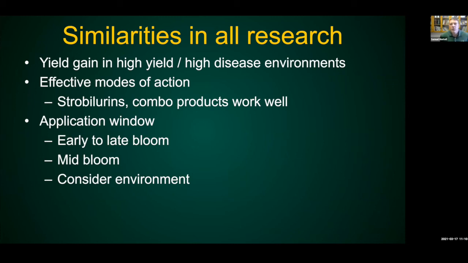So a few just parting comments here. Again, I mentioned the high yield, high disease environments, and managing this generally does pay. Strobilurins are really the chemistry that we would say would be most effective, and there is an additive ability with some of the other premixes, right? So Proline does help, the SDHIs do help. The combinations do work well, which is not always the case in disease management, because you start to lose some of the amount of the strobilurin in those premixes. But in this case, the strobilurins and all the combination products seem to work really well.